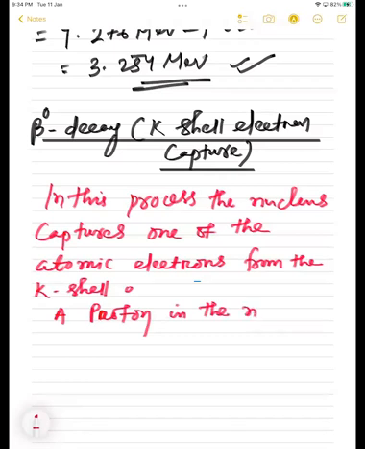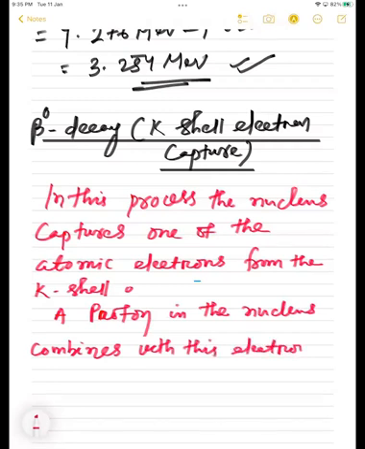And a proton in the nucleus combines with this electron and converts itself into a neutron.